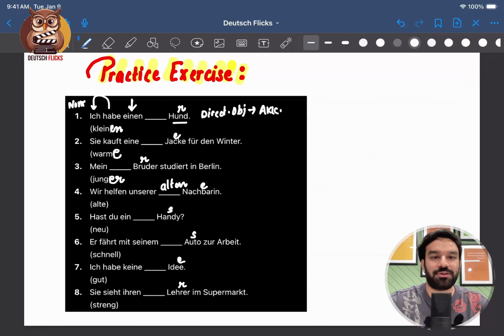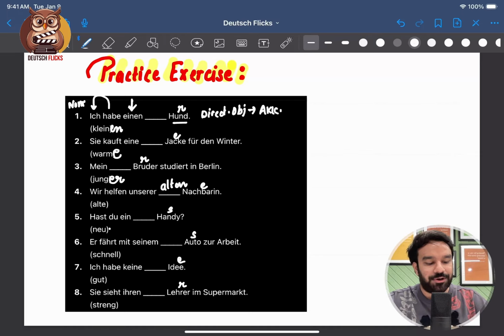For rest of the adjective, you should have a definite article table in your mind. This is what we discussed on the previous page. Nummer 5. Hast du ein neues Handy? Neu. Do you have a new mobile? So it will be ein neues.